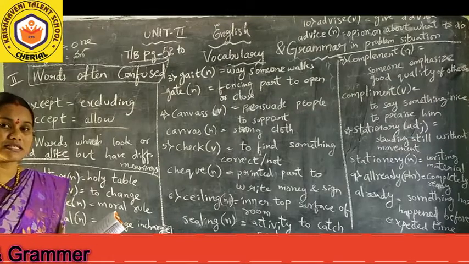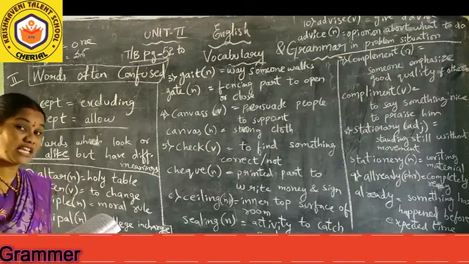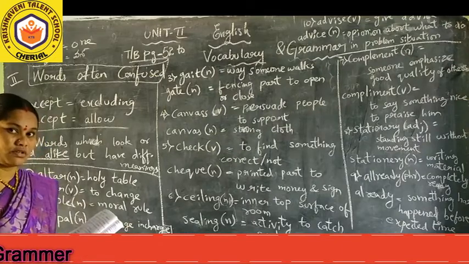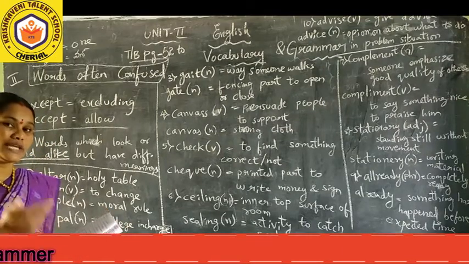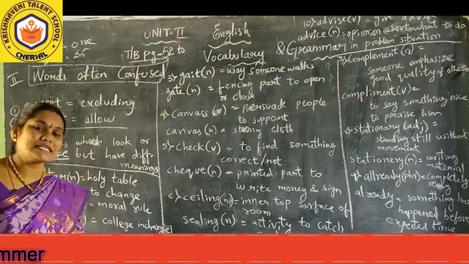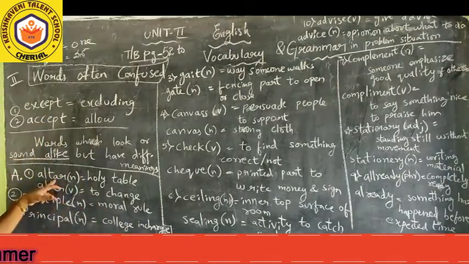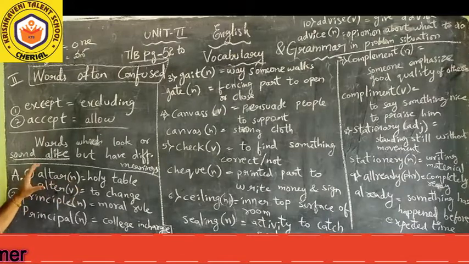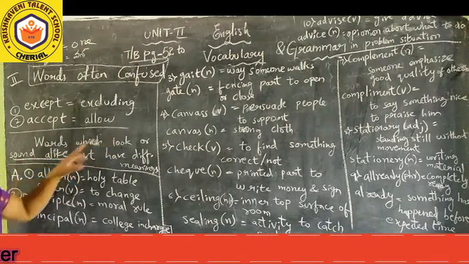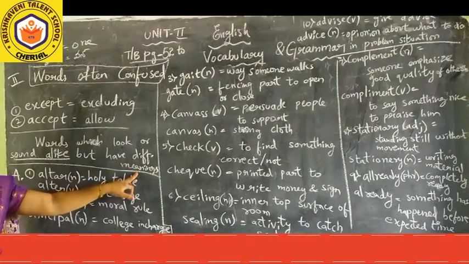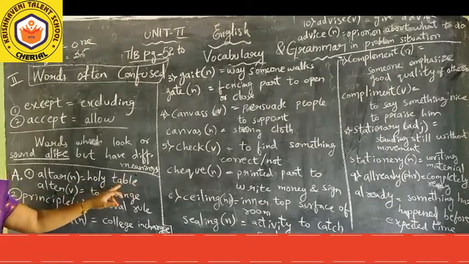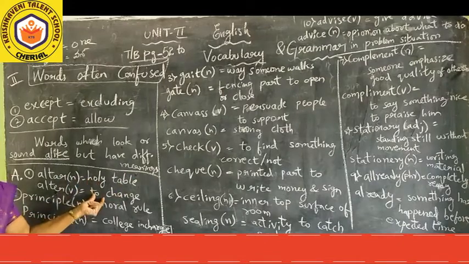Mary Mata or Jesus, they'll be kept over the table. They won't keep them along where we walk on the floor. So the elevated table part, which is very holy in all holy places, is called altar, noun form. Here both look alike, but the meaning is different. The parts of speech are different and the meaning is different.